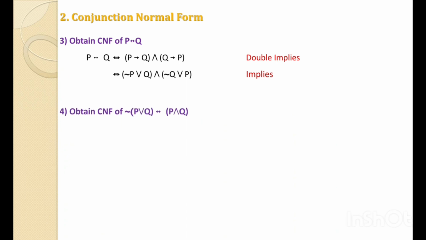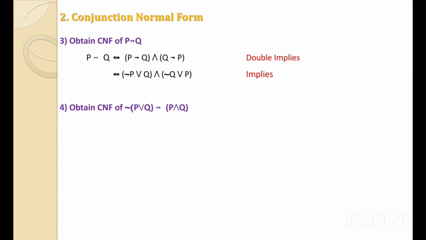Now third, obtain the CNF of P double implies Q. For that also we have one standard formula: P double implies Q is logically equivalent to P implies Q and Q implies P. If we use the implies formula, it becomes not P or Q and not Q or P. That is already in the product of sum form.